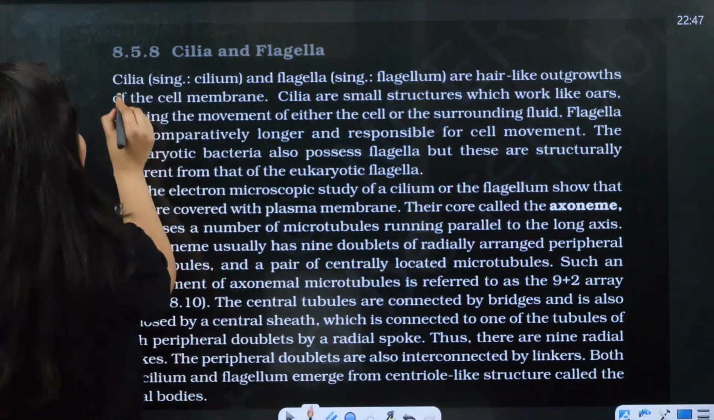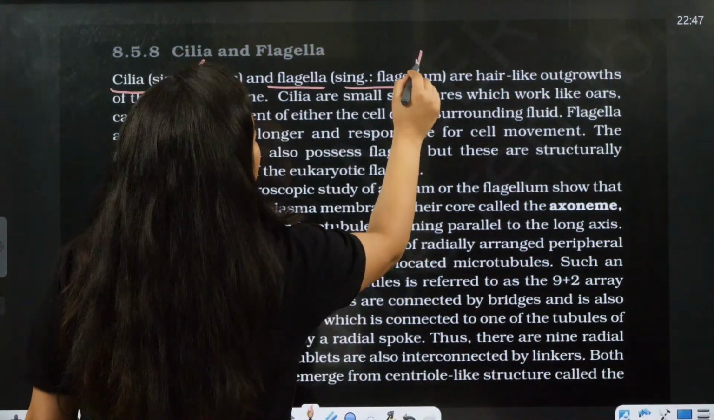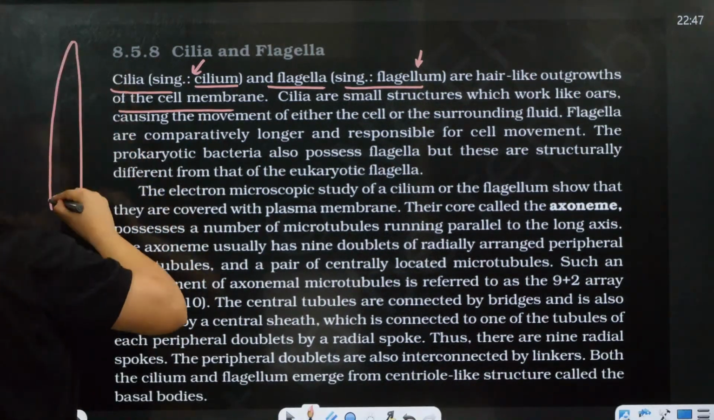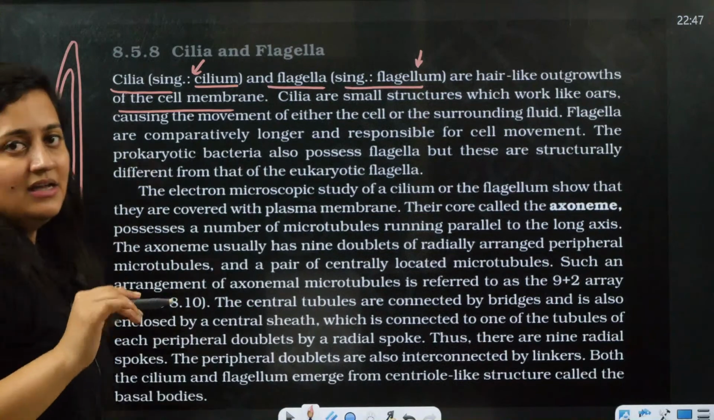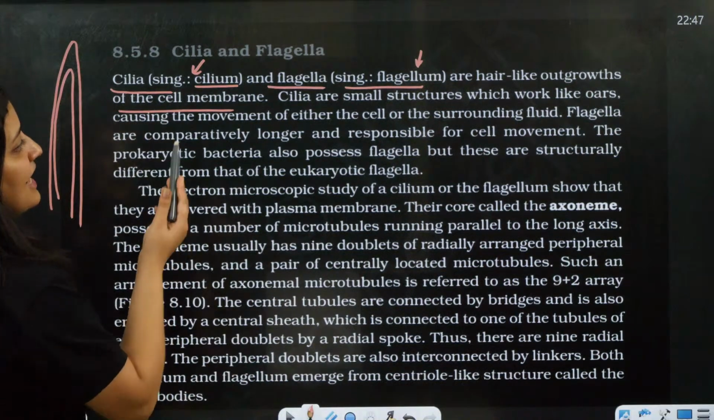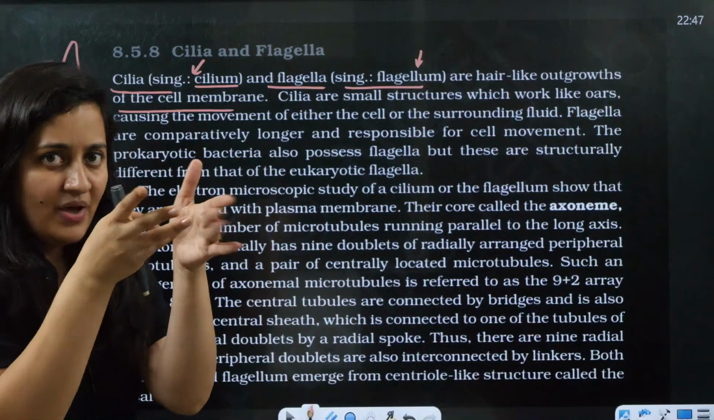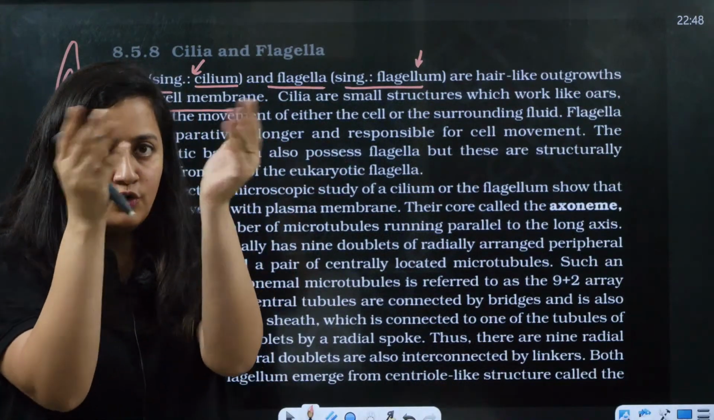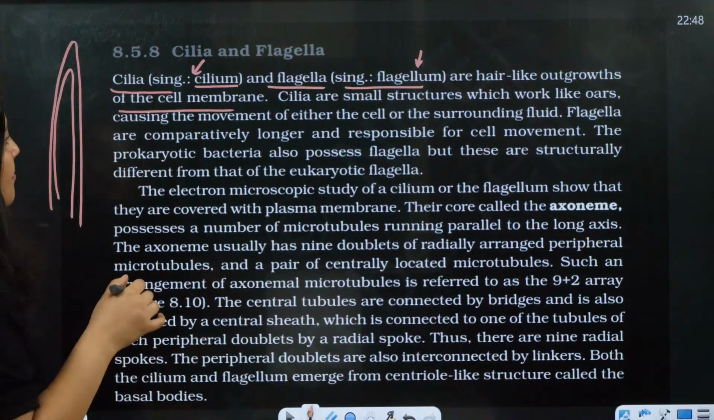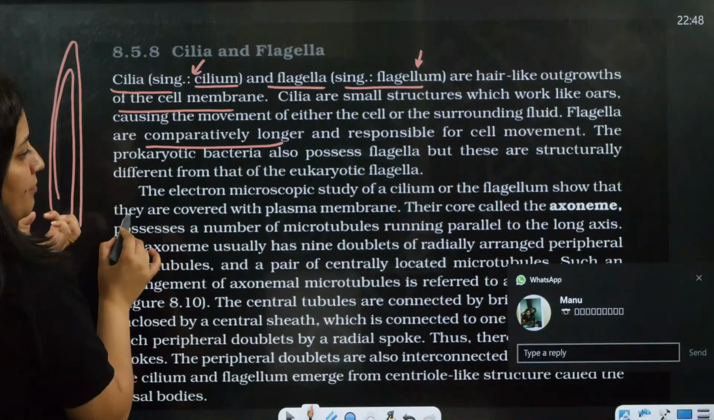Fine. So now here you can see cilia, singular is cilium. Flagella, singular is flagellum. Here they are the outgrowths of the cell membrane. I have explained it. Cell membrane is there, central axoneme is there. So cilia are small structures which work like oars. Obviously, in the paramecium it will also help in the movement, and in the movement of food towards the mouth. So flagella are comparatively longer, responsible for cell movement.